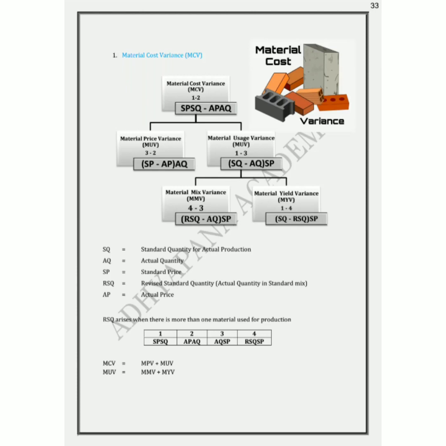As the term indicates, the difference in price is measured by material price variance. The difference in price is SP minus AP. For the actual quantity, I am going to incur the difference in price. Therefore, to convert it into cost, it is multiplied with actual quantity. It is only for the actual quantity for which you are going to incur additional cost. So it is SP minus AP into AQ.